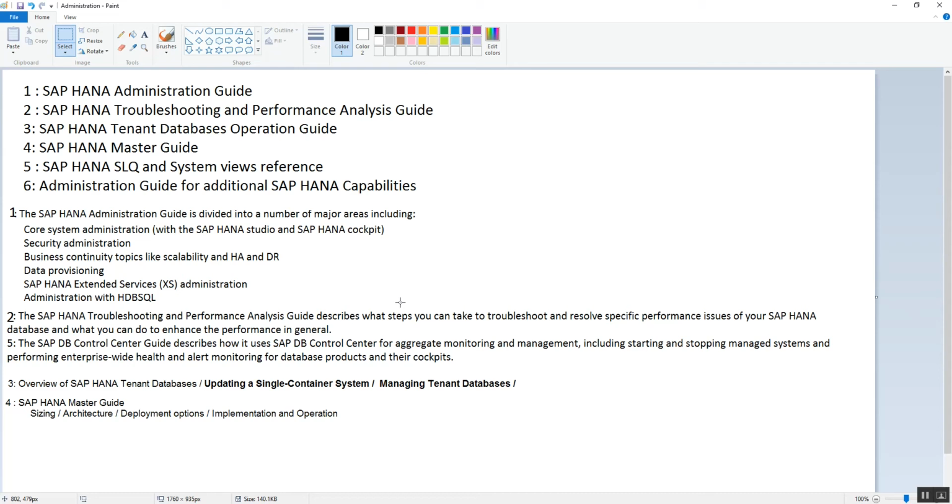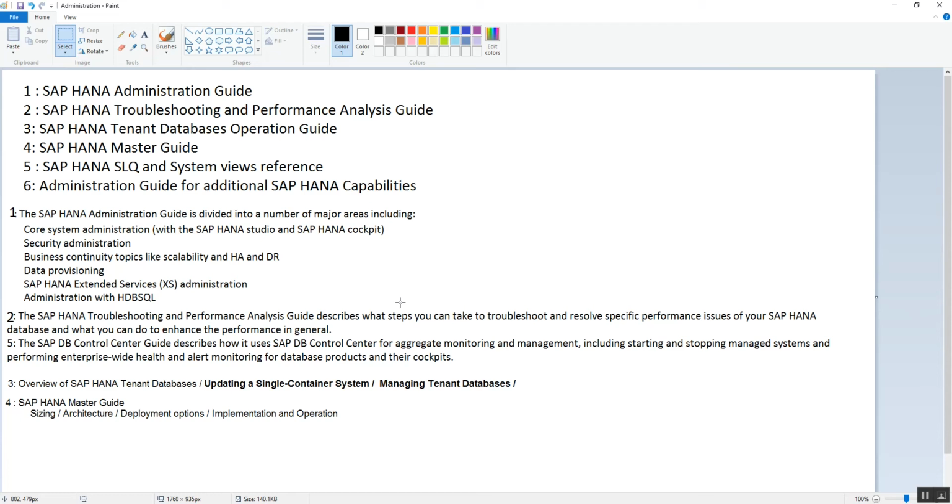The HANA database administration guide has information related to core system administration, like each and every activity performed, anything related to tables, performance issues, implementation, or scale out. So many topics. Once you download it, you will see that there are more than 2000 pages in this book.